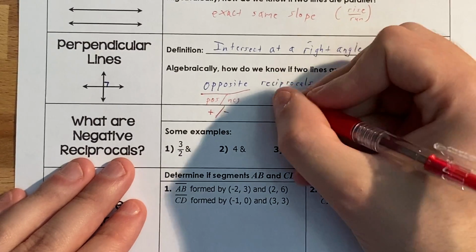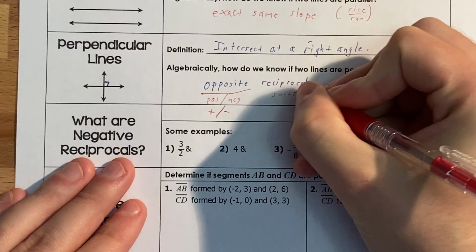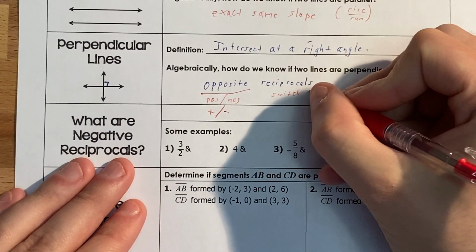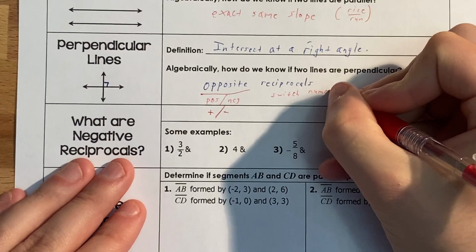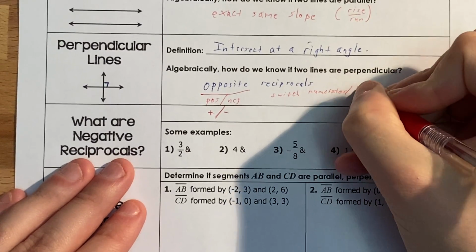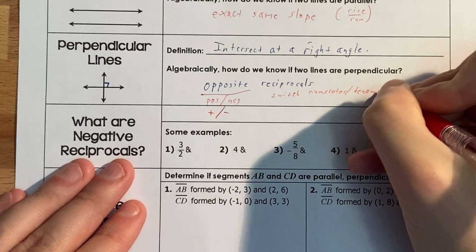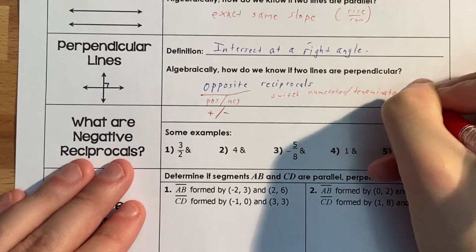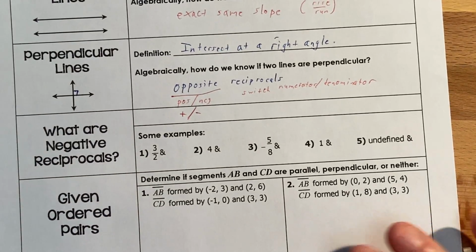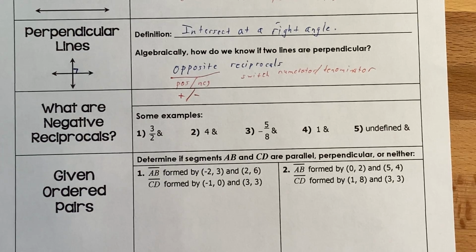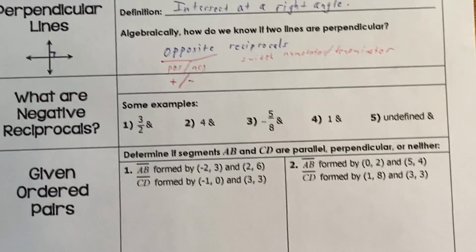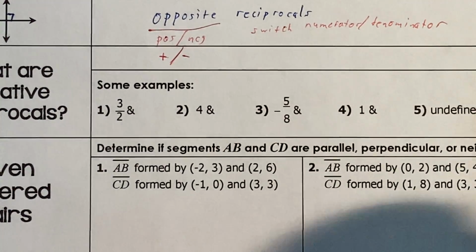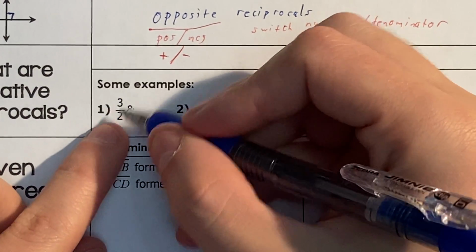Reciprocal is when you switch the top and bottom of a fraction, so switch the numerator and denominator. Some examples of that. So this is 3 over 2.